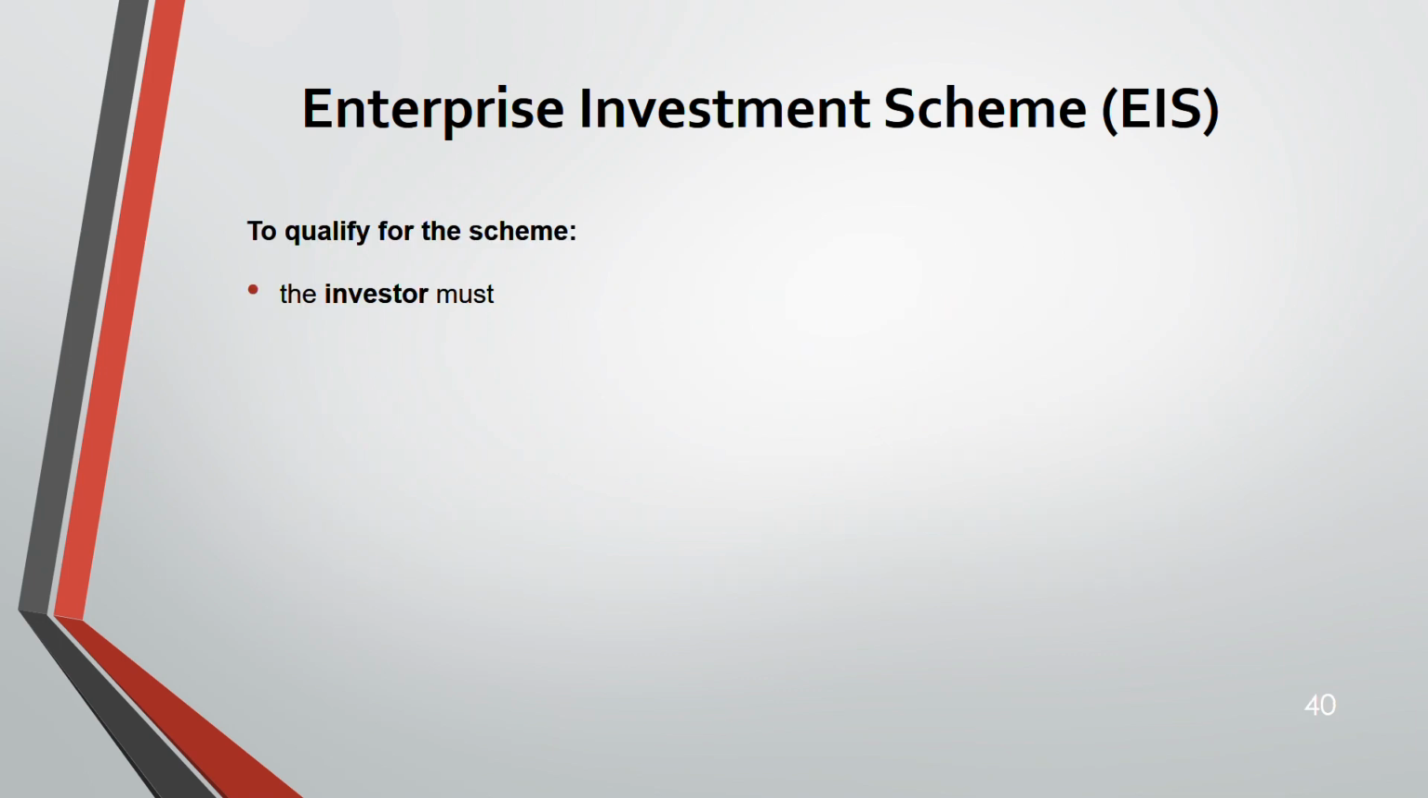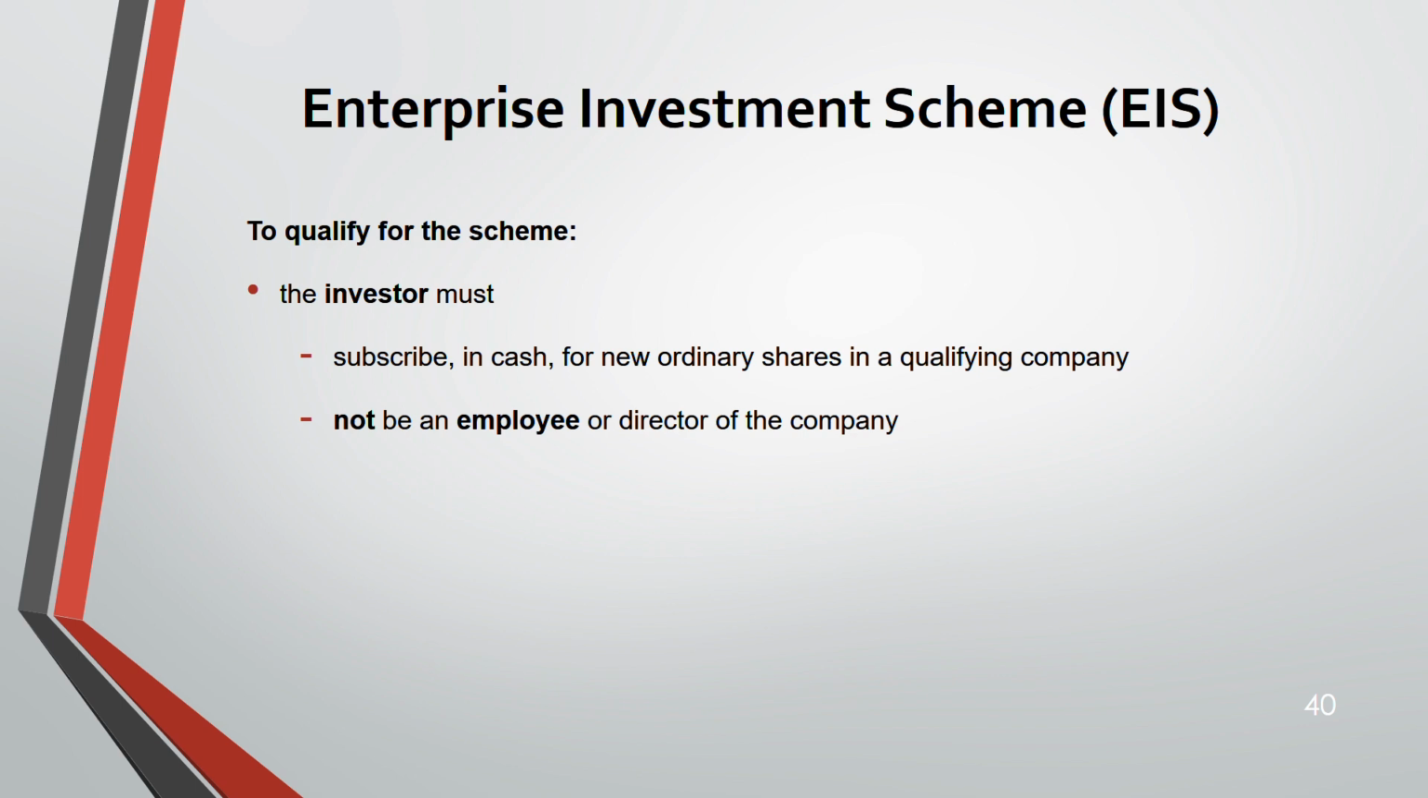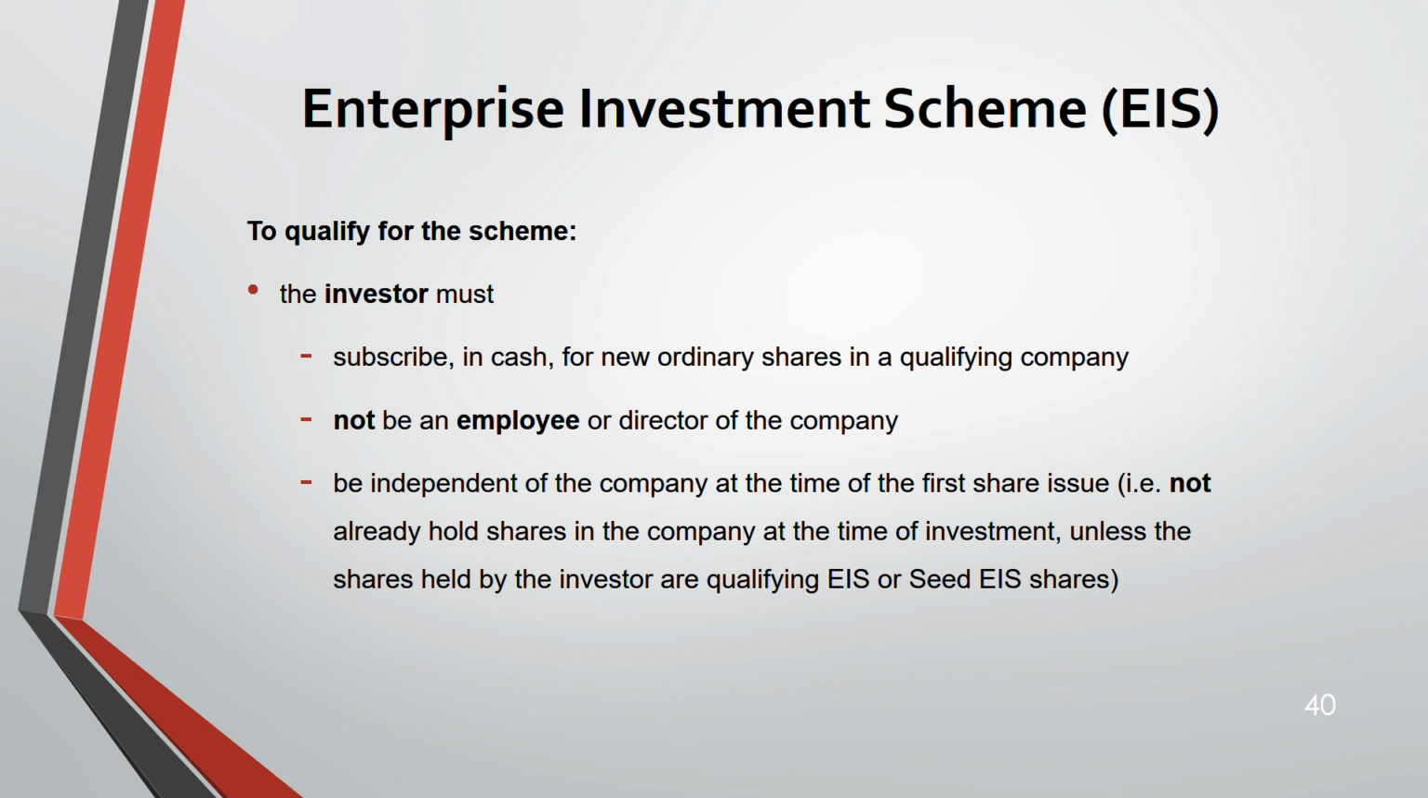Now, these are the conditions that need to be satisfied for you to qualify for the scheme. You need to know these conditions. Number one, the investor must subscribe in cash for new ordinary shares in a qualifying company, not any company. The company needs to be a qualifying company. You should not be an employee or a director of the company. You have to be independent of the company at the time of the first share issue. You should not already hold shares in the company at the time of investment. You can't already hold shares in the company where you are going to invest. If it is so, you're not eligible.